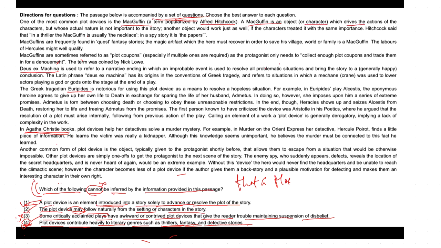Even for the story's progression. So on the basis of that, we can say option 4, right? That can be called as a plot device for the story's progression.